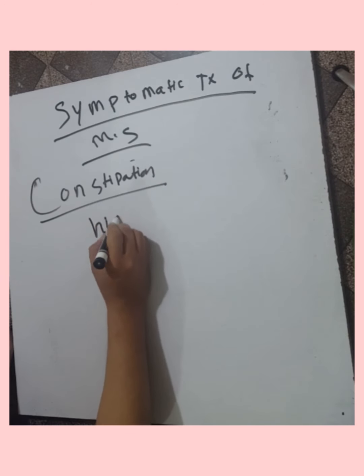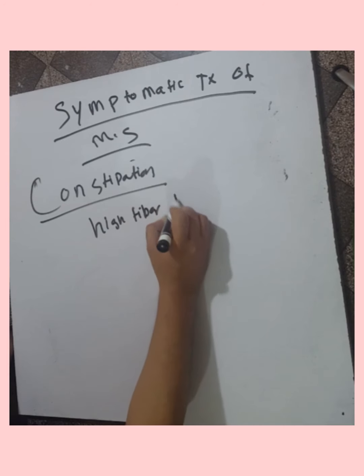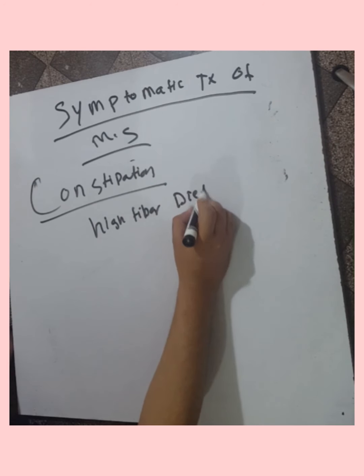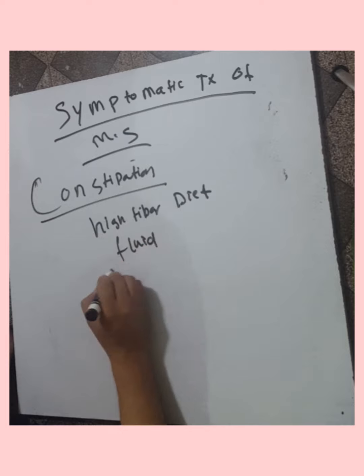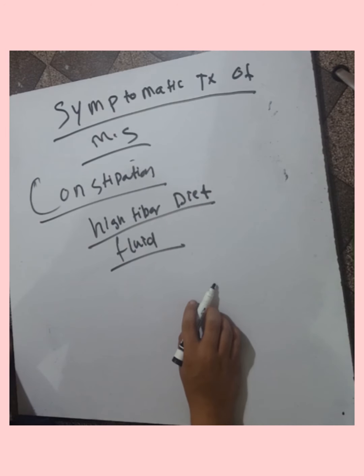High fiber diet and fluids to prevent the constipation. So the constipation can be prevented by the high fiber diet and fluids. A fecal incontinence may respond to a reduction in dietary fiber.